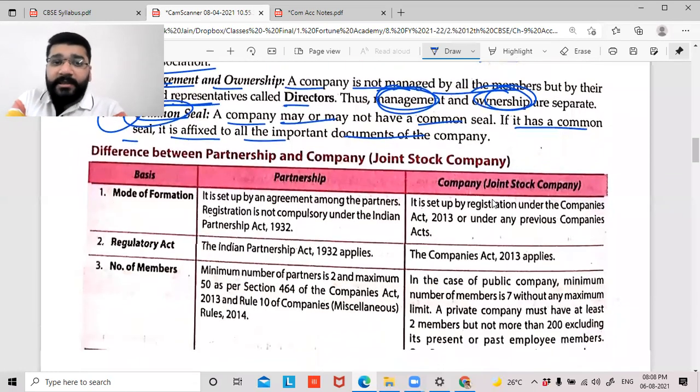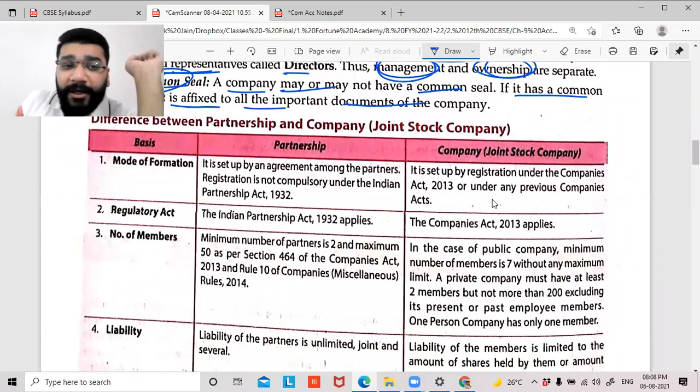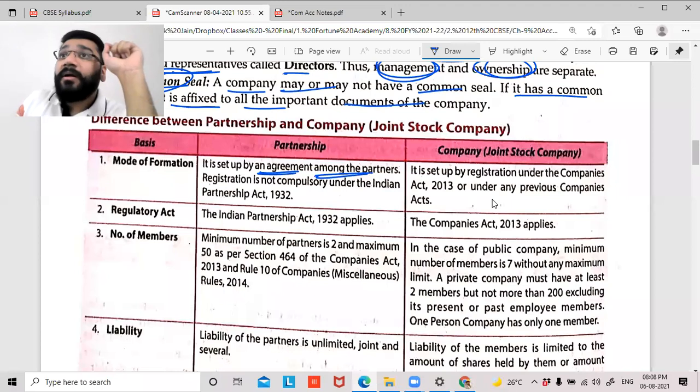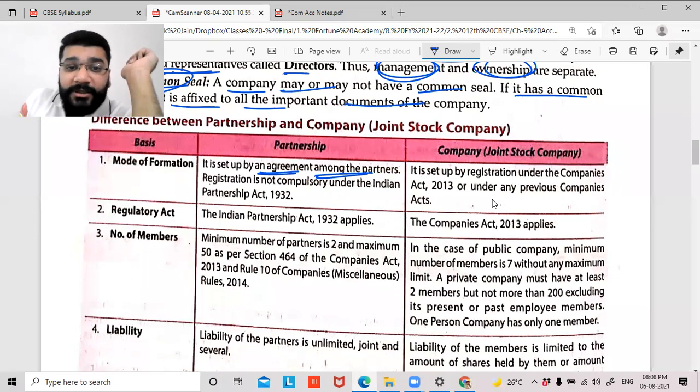The next point, guys, the difference between partnership and companies. A partnership is set up by an agreement among the partners. Partnership comes into existence by agreement. An agreement can be either oral or in writing. If it is in writing, it is a partnership deed. An agreement has to be there, but they never said that the agreement should be registered. So registration is not compulsory in partnership. Registration is not compulsory under the Indian Partnership Act 1932.